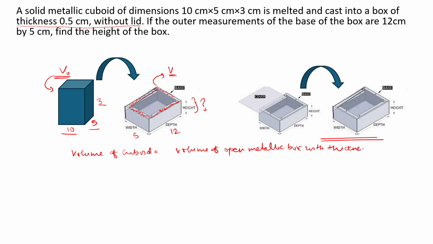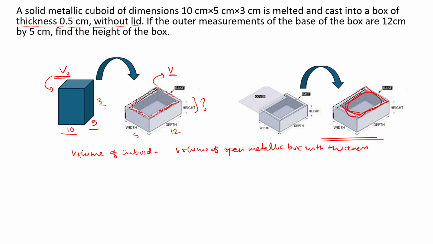So why are we adding thickness? Because this will make our calculation easier. This will make it easy to understand the calculation part. See, when there is a thickness, what is happening? You can understand that there is an outer dimension and then there is an inner dimension. So from the outer dimension, if I remove the inner dimension, that means if I remove the space, what will happen? I will get the actual material that is used to cast it.